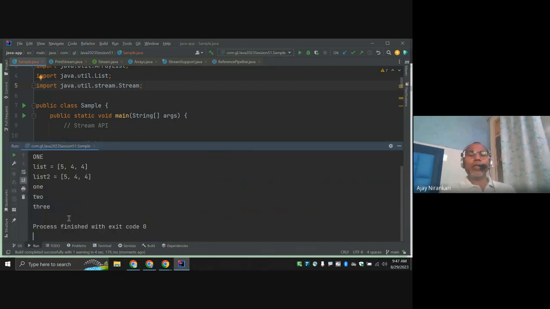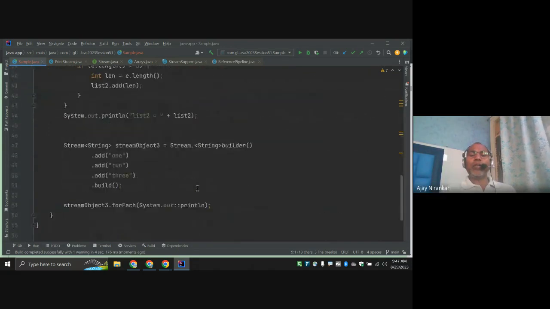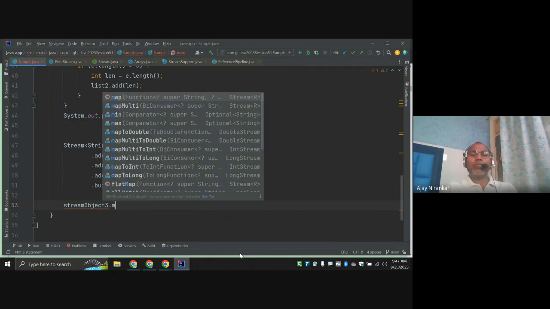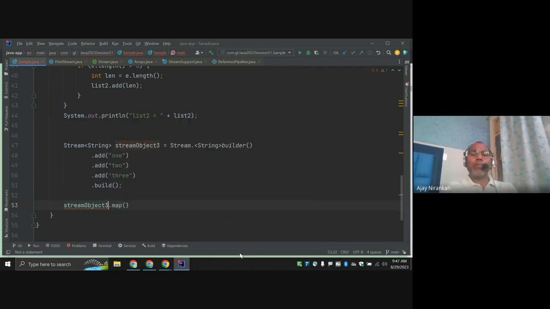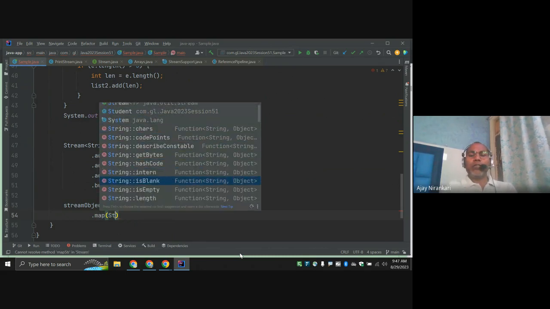So notice I'll create this. And similarly, to a list, map to uppercase, whatever operation you want to do. Say I want to map to uppercase. This is the string object, String::toUpperCase, you can say.